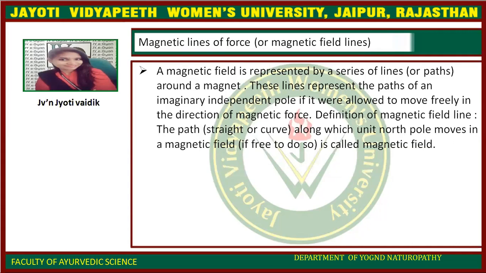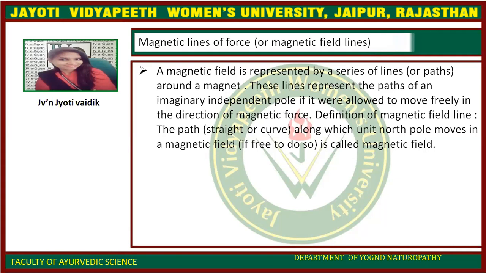A magnetic field is represented by a series of lines or paths around a magnet. These lines represent the path of an imaginary independent pole if it were allowed to move freely in the direction of magnetic force.